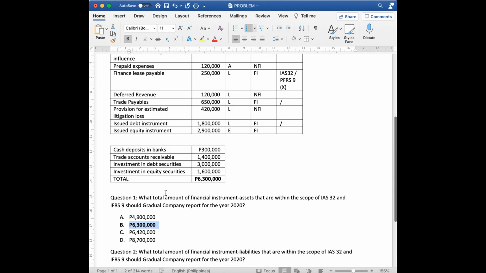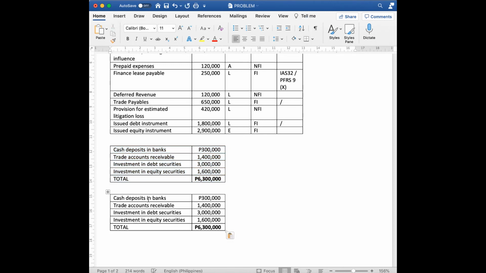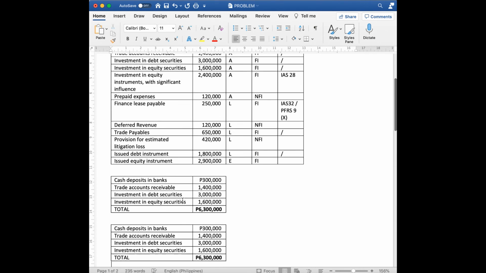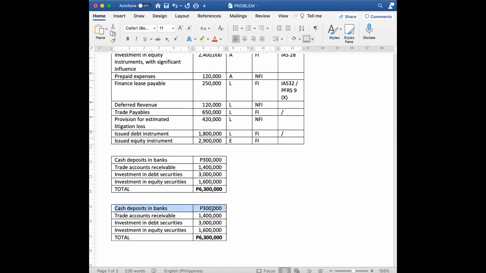Then, for number 2, so, financial instrument na liabilities. So, hindi po kasali si finance lease kasi hindi po siya scope ng PFRS 9. So, we have trade payables and issued debt instruments.